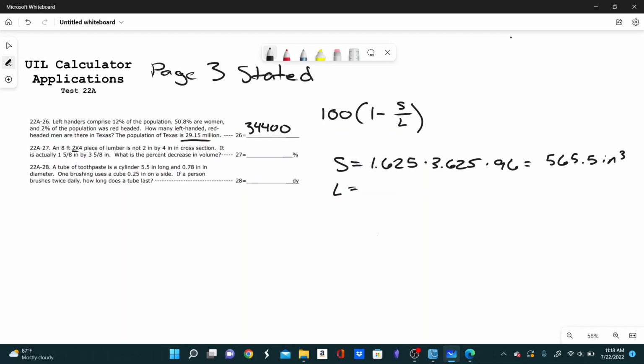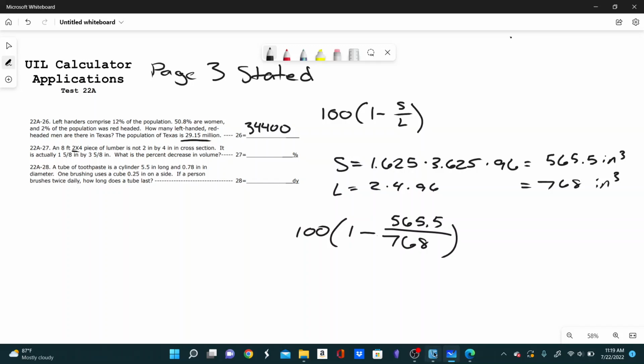And then we just do the same thing for the assumed size, the 2 by 4 piece of lumber. This is a little bit simpler, just 2 times 4 times 96. And if you do that, you get 768 cubic inches. Now all we have to do is plug into our formula. So we have 100 times 1 minus the small volume, so 565.5, over the large volume, which is 768.